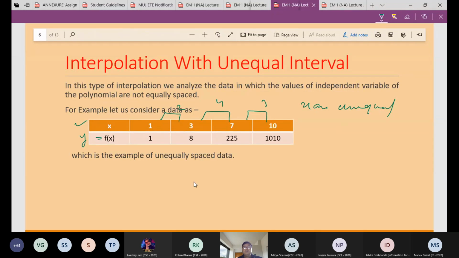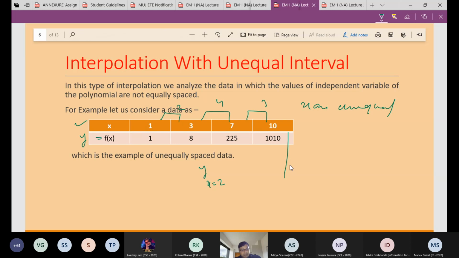So we have to find the value. Suppose I have to find the value of y at x equal to 2. Because of the unequal interval, we don't have the formula there, because the Newton interpolation formula, the central difference formulas, Stirling's formula, or Bessel's formula, whatever we have studied, we can apply only on equal intervals. But here x is an unequal series, and we have to find the value of y with respect to x. So how to do that?